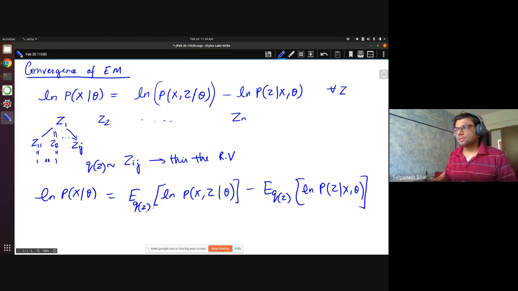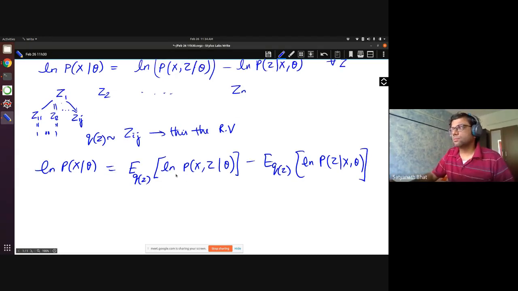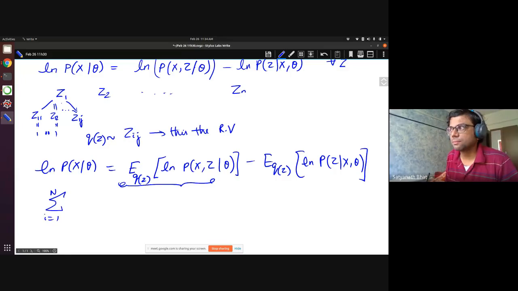Now if you look at this term over here, this is going to be the summation over i equal to 1 to n, and the summation over j equal to 1 to n. Here, instead of having Zij's directly, since we don't know them, we are doing soft assignment.